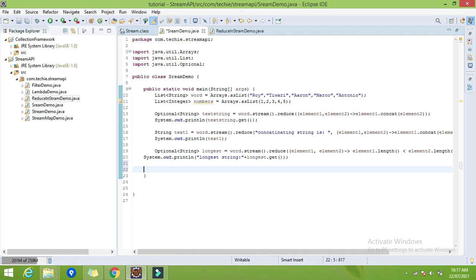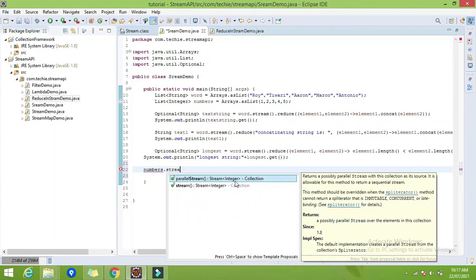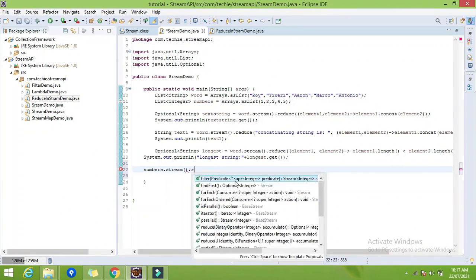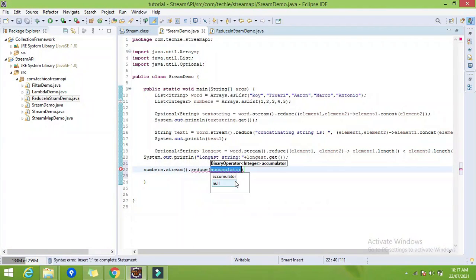Now let's try with our number function. Same. So what I want is the sum of this list of numbers. So let's try to do this using the reduce function. What I will do, I will create the first stream, then I will use the function reduce. So first I will not use any identity, that is the initial value.